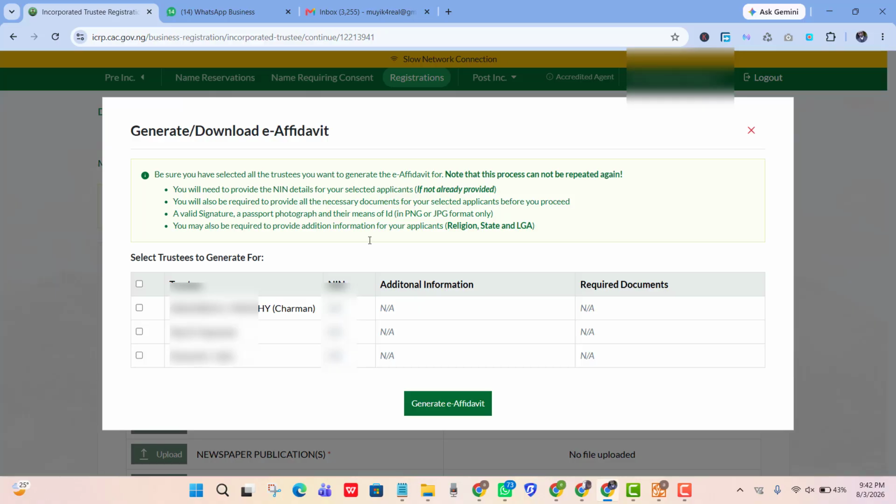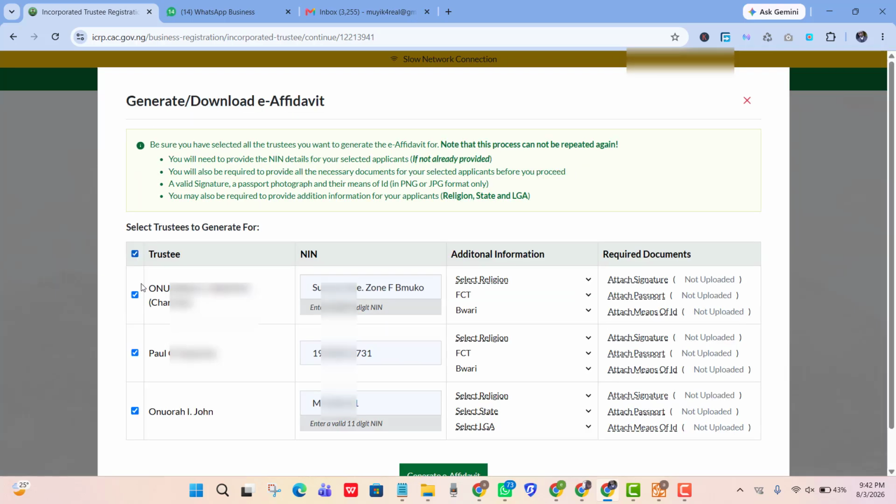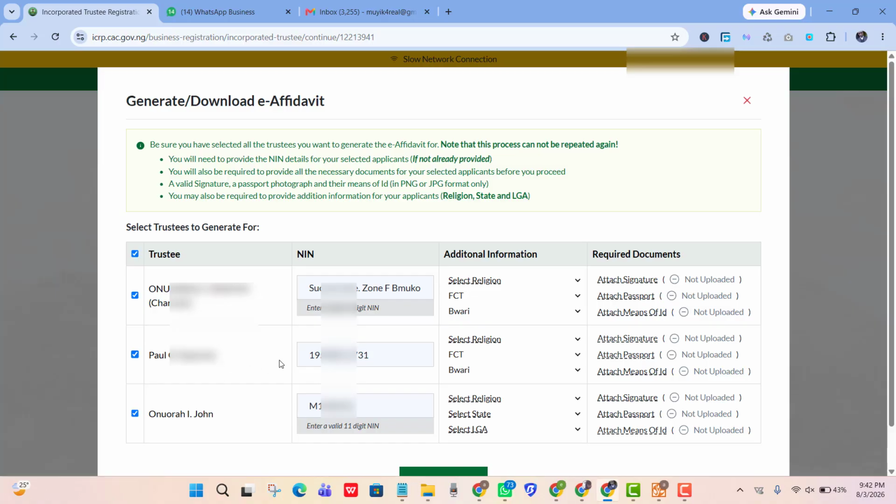All right, so once it loads, it will automatically generate the names of the trustees. So for this particular one, there are 3 trustees. You want to mark all of them. Once you mark here, you will need to enter the valid NIN of each of these. You can see here, it's here.